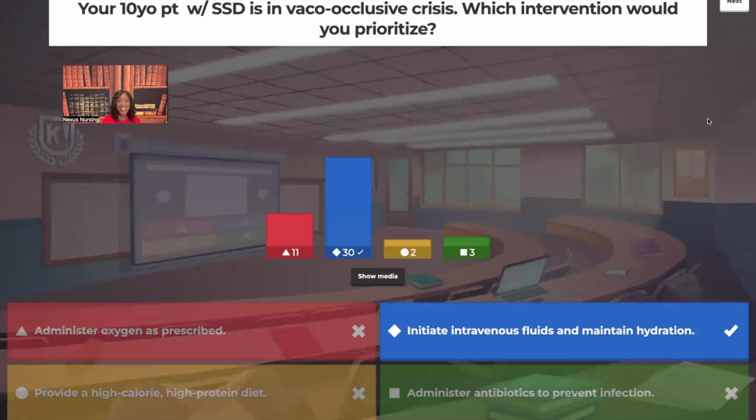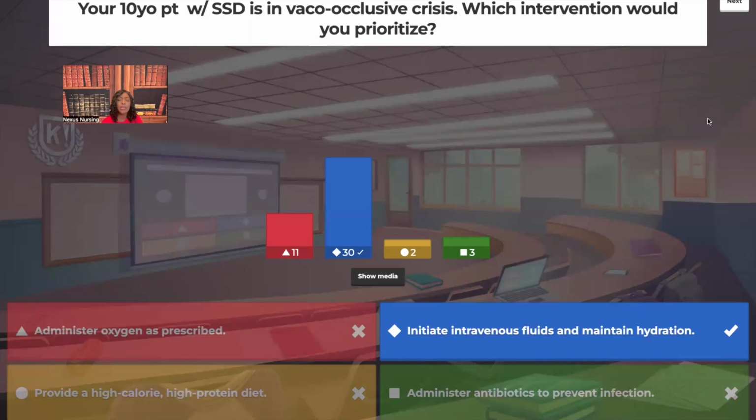Very good. IV fluids. I'm very happy that you guys didn't do like yesterday, because I started yelling when you guys all wanted to go with oxygen. Fluids. This patient is in vaso-occlusive crisis, which means all those RBCs have now turned to sickle shape. They have now started to clump together. They have now turned the blood very thick, so it's very hard for there to be circulation. This patient's at risk for blood clots.